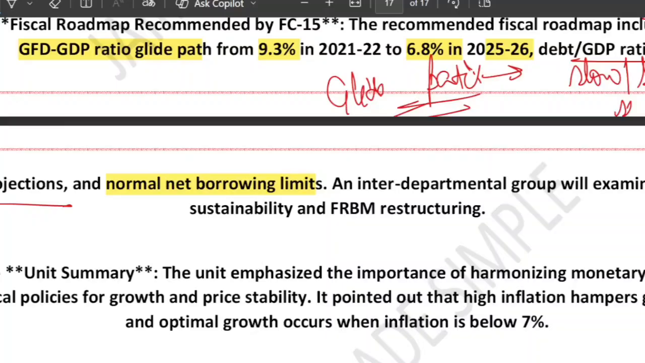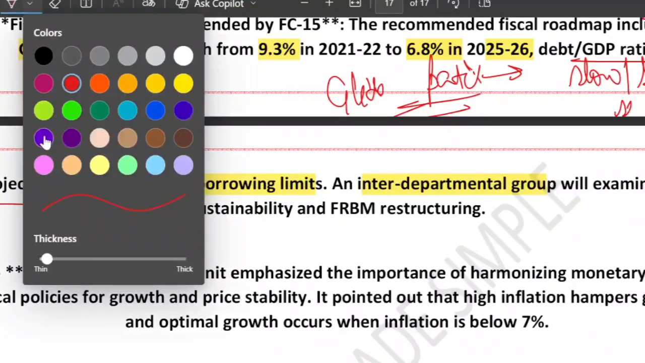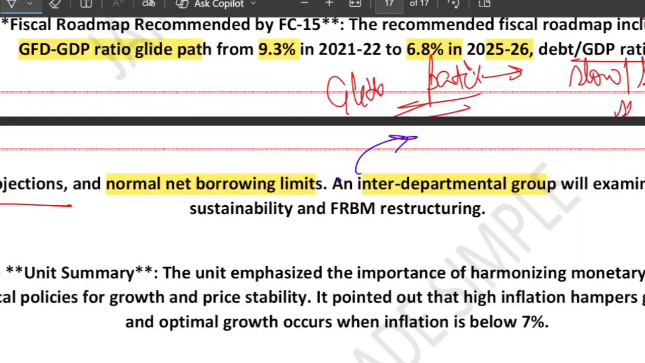There is also something called the debt sustainability committee. An interdepartmental group was set up, and what was it set up to do? It will review India's debt sustainability, suggest changes to the FRBM rule, and ensure long-term fiscal health. So this ensures that future fiscal reforms are based on expert analysis.